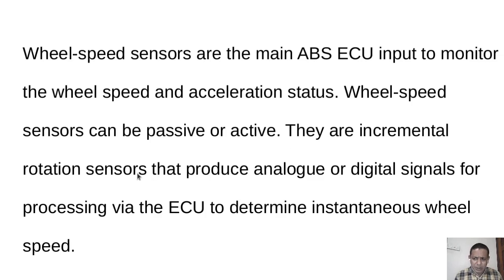They are incremental rotation sensors that produce analog or digital signals for processing via the ECU to determine instantaneous wheel speed. Normally, it can be a non-contact sensor such as a Hall effect sensor or optical sensor.